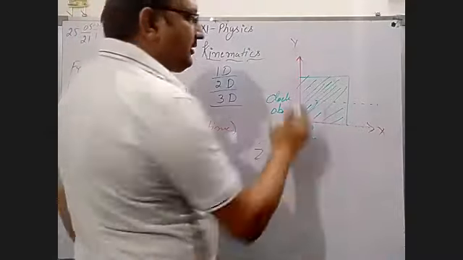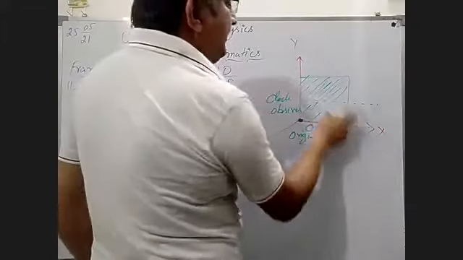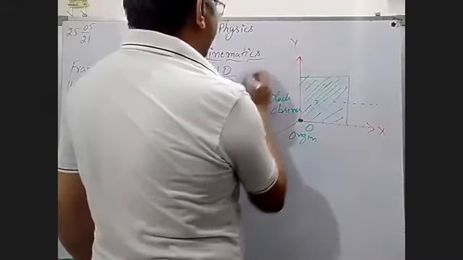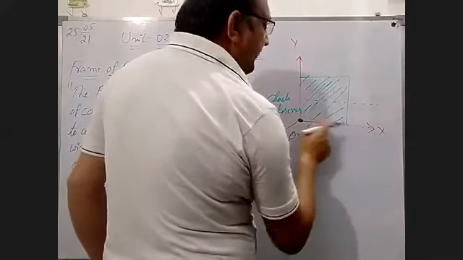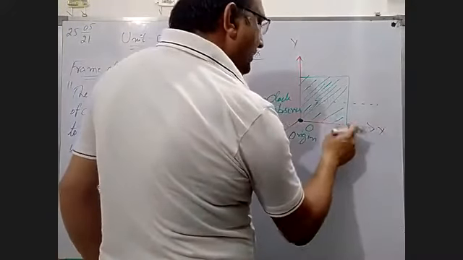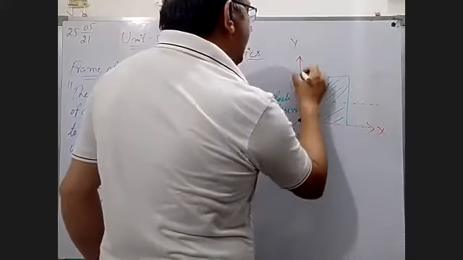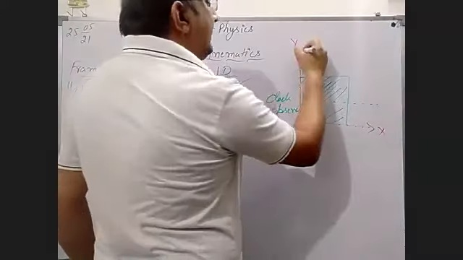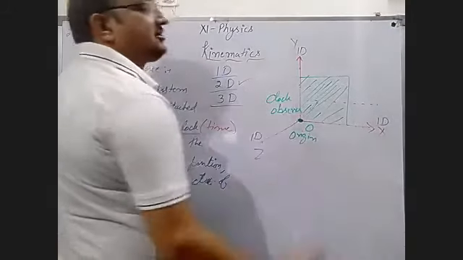Now if an object is moving in between these two axes only, x and y, then we take it as two-dimensional motion. If an object is moving on one axis only, suppose on x-axis O to x, on y-axis O to y, or on z-axis O to z, then you have to take it as one-dimensional motion.